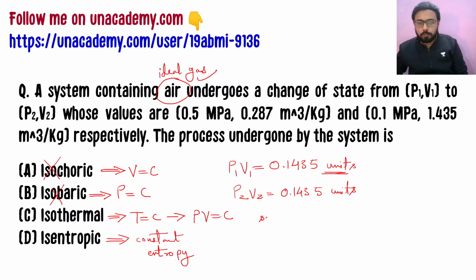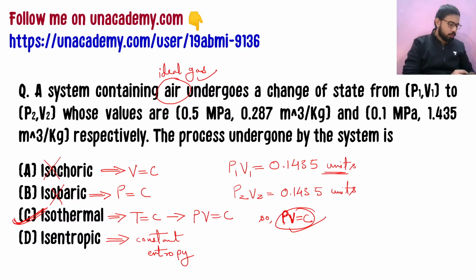So you will have PV is equal to constant you are getting. So your process will be the isothermal process due to this. So constant entropy, we don't need to check that because we have already obtained the correct answer. Pressure and volume product is coming constant, so temperature is constant, and therefore we can say that this process that is undergone by the system is nothing but an isothermal process.